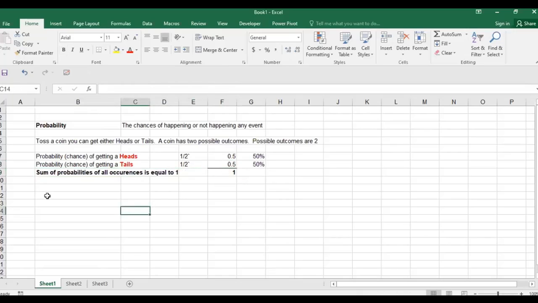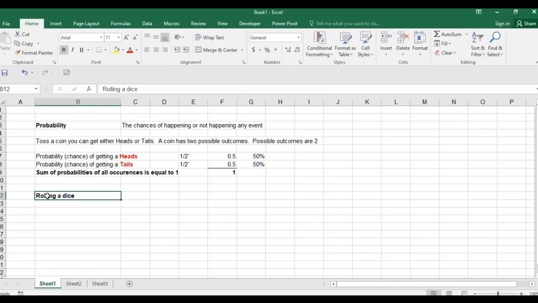Now we consider another example: rolling a dice. When you roll a dice, the dice has 6 faces: 1, 2, 3, 4, 5, and 6. So when you roll a dice, you can get a 1, or a 2, or a 3, or 4, or 5, or 6. It has 6 faces. So what is the probability of getting a 1? The dice has a total of 6 possible outcomes.